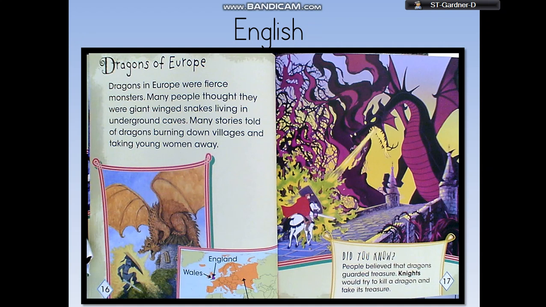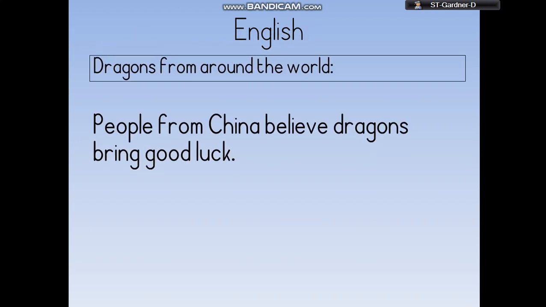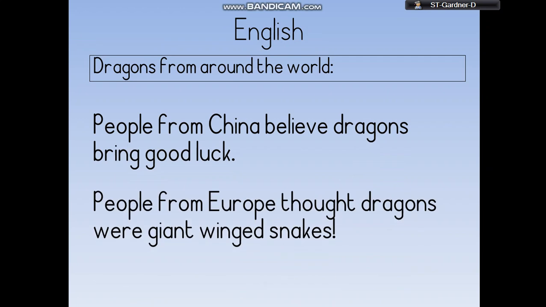Okay, so again we're given lots of facts there, but I only want you to write down 2 today, and I'm only going to choose 1 fact from this area, because we're writing about from around the world, aren't we? Dragons from around the world. So, looking at this information, I'm thinking, a key fact might be to tell people that the people in Europe thought they were giant winged snakes. So, go back to my heading, okay? It's my second heading, dragons from around the world. There's our first fact about the dragons from China. My second fact will be people from Europe thought dragons were giant winged snakes.